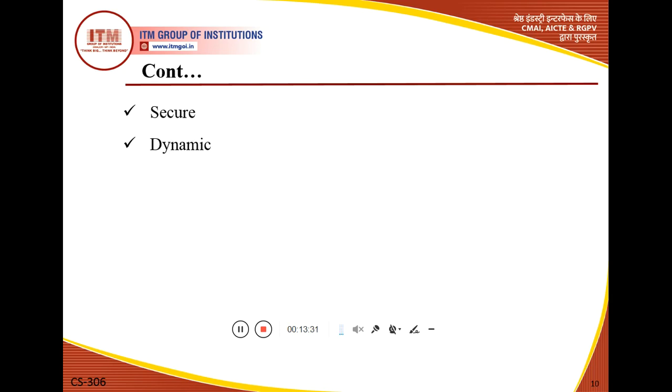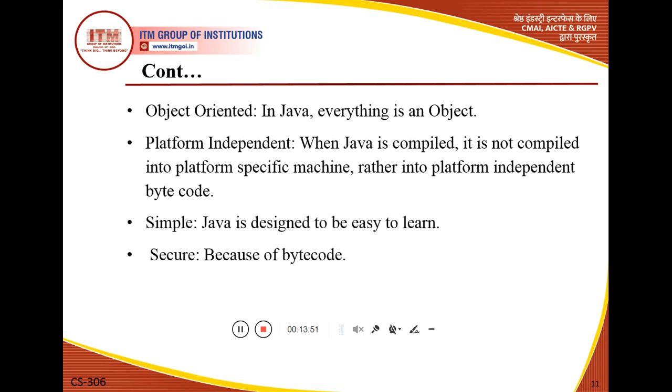So these are the characteristics through which we define the features of Java. Now we will discuss them one by one, and some of the important characteristics are defined here.